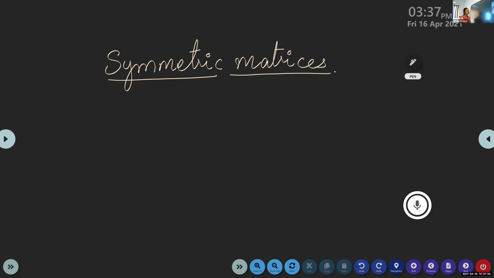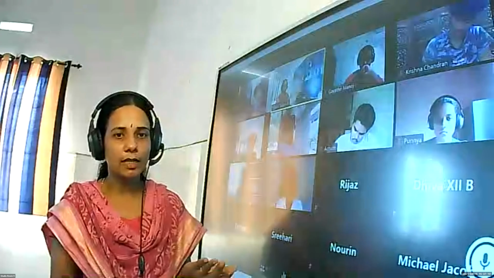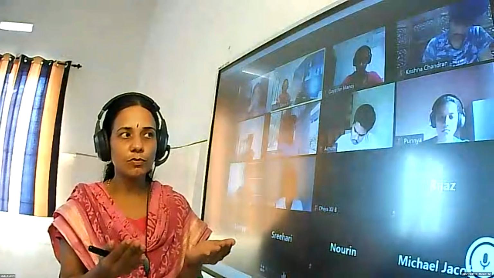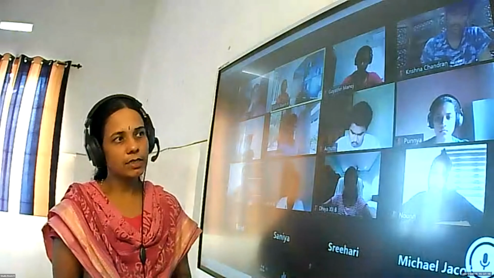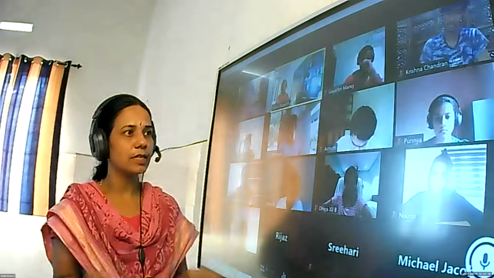Symmetric matrix. While defining transpose, the transpose of a matrix is obtained by interchanging rows into columns. So we can take the transpose of any matrix, even a rectangular matrix.